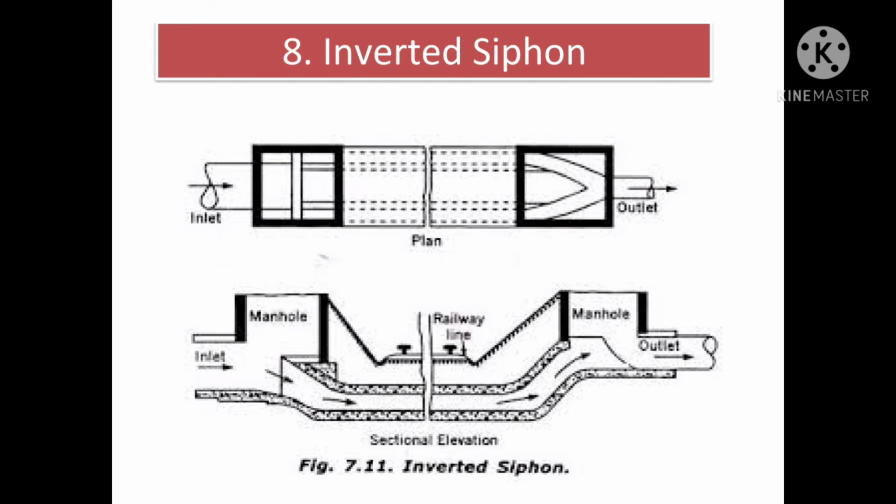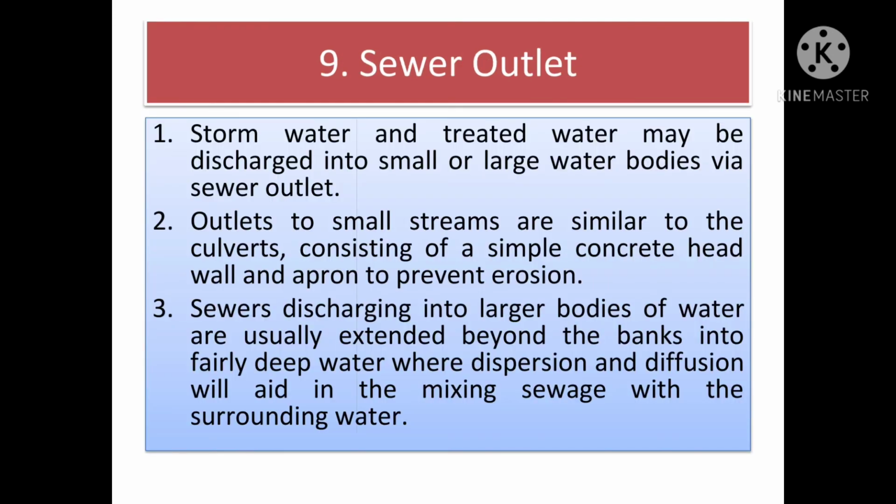Sometimes a chain extending from the inlet chamber to the outlet chamber is provided to stir and keep in suspension the deposited silt in the siphon. If the inlet chamber is not properly designed, the floating matter present in the sewage will separate out and accumulate in this chamber, thus seriously affecting its proper working. It is not possible to give side connections to the inverted siphons.